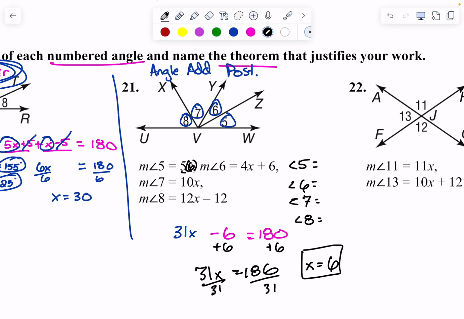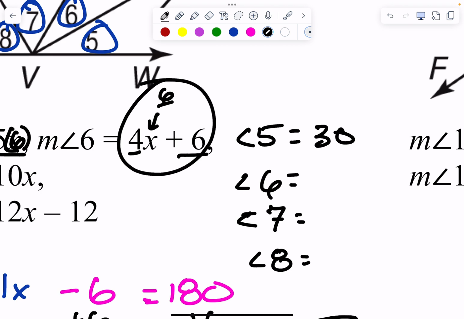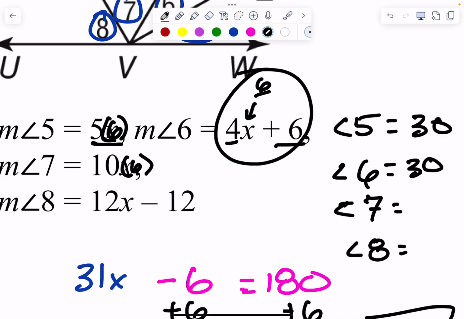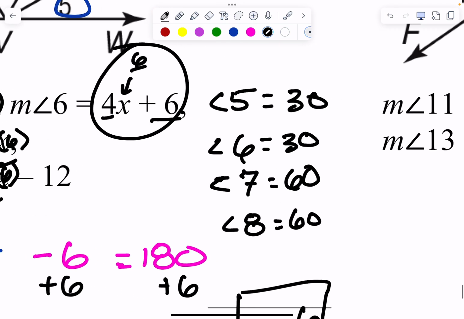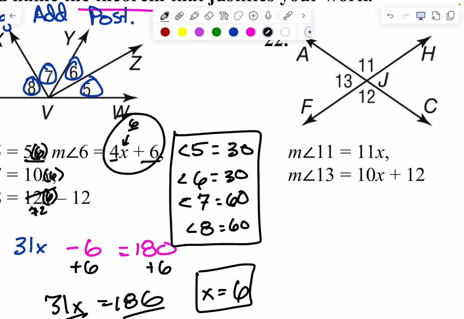Angle 5: 5 times 6 is 30. If I plug a 6 in here, 4 times 6 plus 6 is also 30. Angle 7: if I plug a 6 in here, 10 times 6 is 60. If I plug a 6 in here, 12 times 6 is 72 minus 12 is 60. Do all 4 of those add up to 180 to check my answer? Yep, they should.